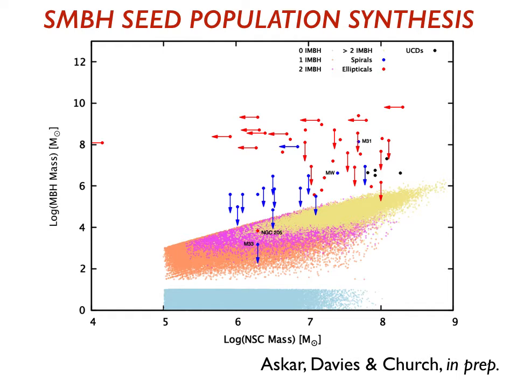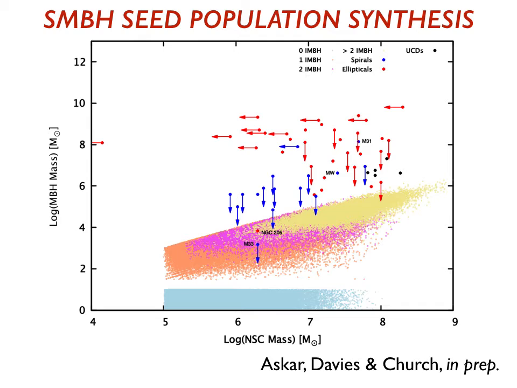And so we see that in a lot of cases, for example, the blue dots, a lot of them are downward pointing arrows because we see measured nuclear stellar cluster masses, typically of a few million solar masses, but only upper limits for the supermassive black holes. With the red dots, there's a more complicated mix. Some are upper limits for the black hole mass, and some are in fact upper limits for the nuclear stellar cluster mass. Some of the most massive black holes are in massive galaxies which appear not to have nuclear stellar clusters.